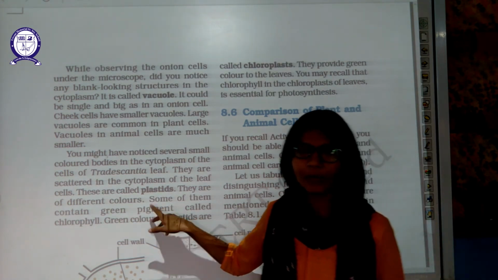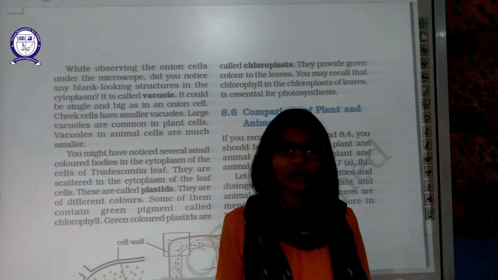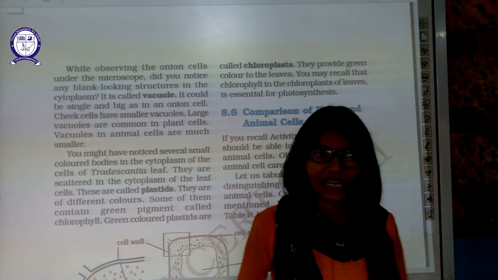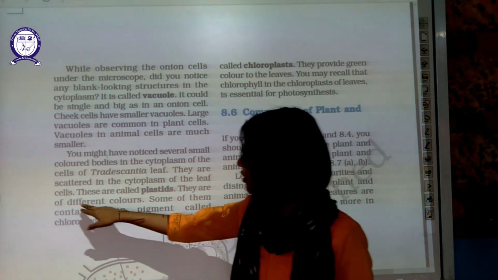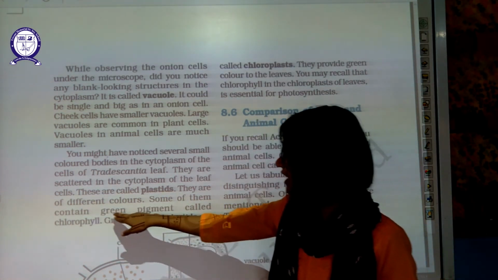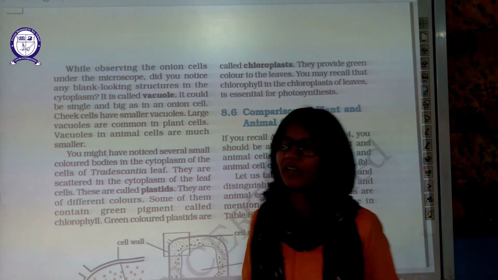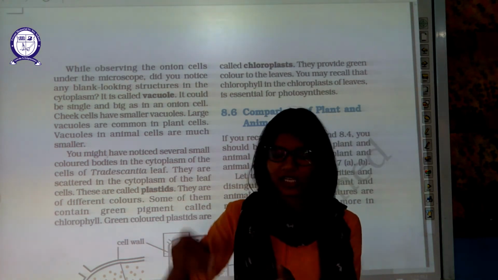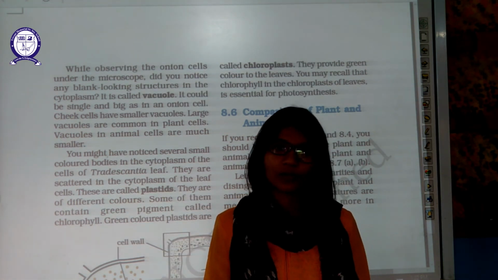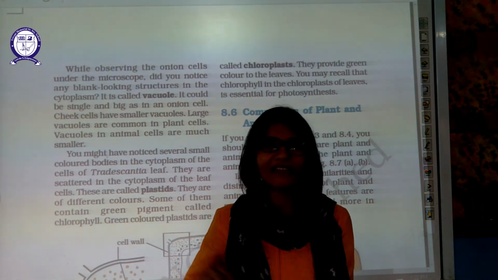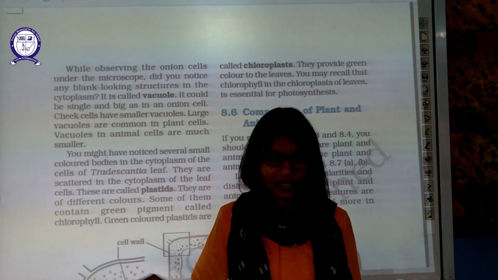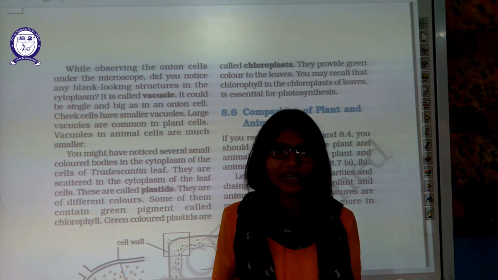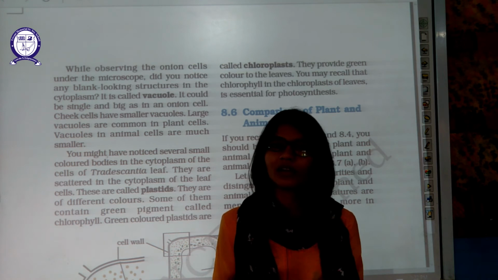Plastids are present in plant cells only. They are absent in animal cells. They are of different colors. Some of them contain a green pigment called chlorophyll. Plastids are like a utensil in which the pigment is present. The color of the pigment gives plastids different colors. For example, if the pigment is green, the plastid will look green.